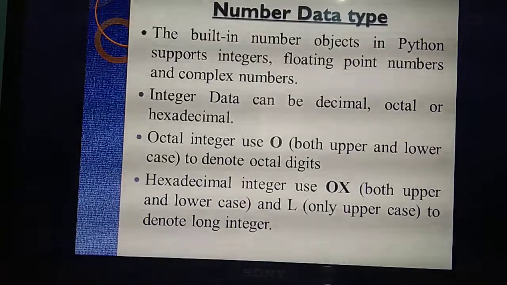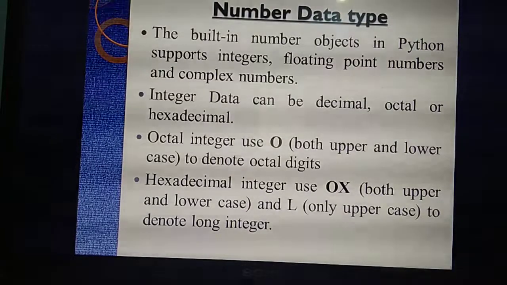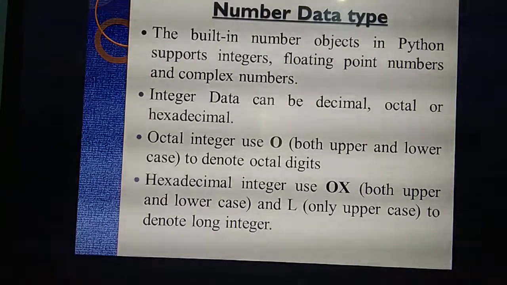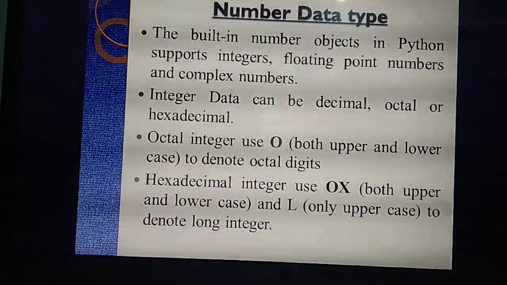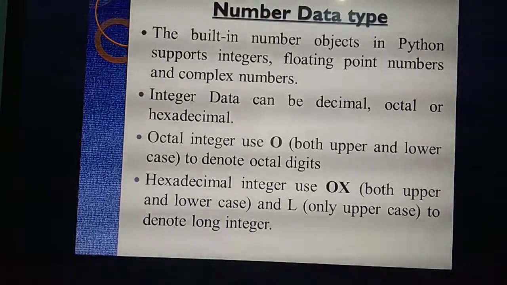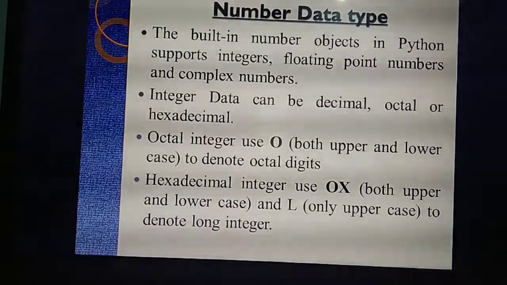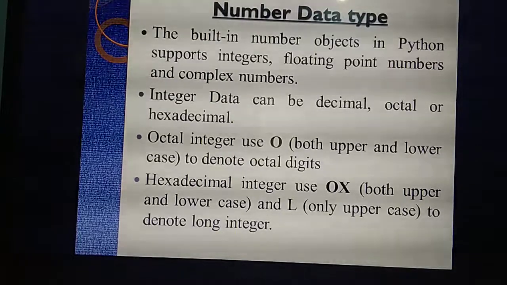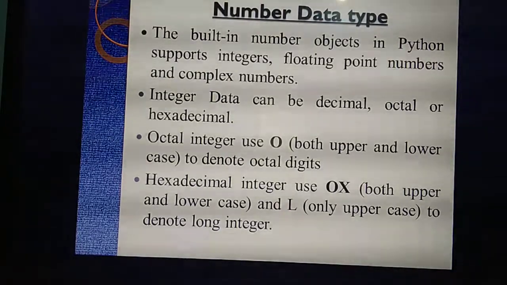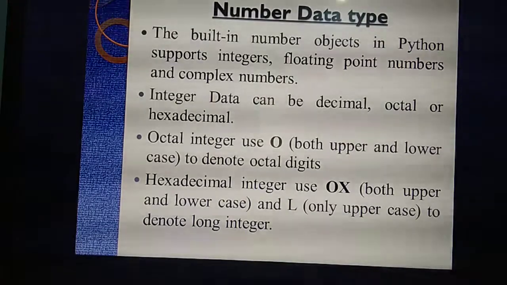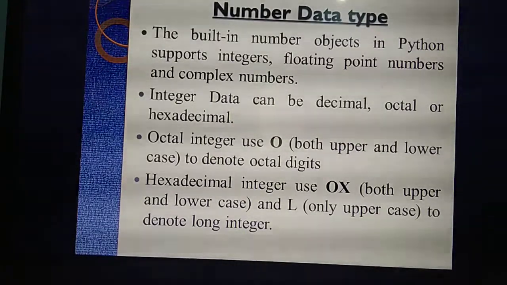The integer numbers can have decimal, octal or hexadecimal. This and all are important questions. So number data type is of how many types? 3: integer, floating point and complex. Then integer data type is of how many types? 3. Again, decimal, octal and hexadecimal.